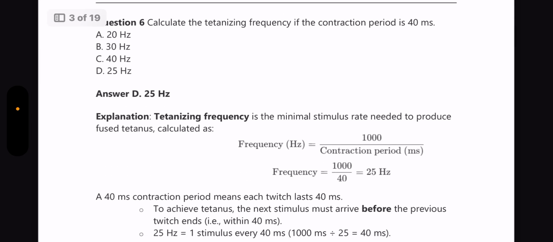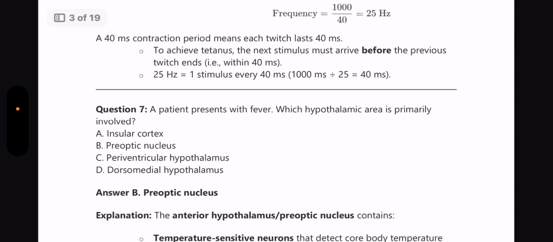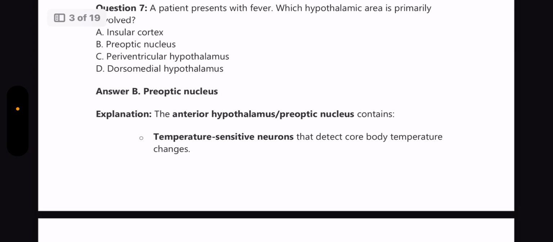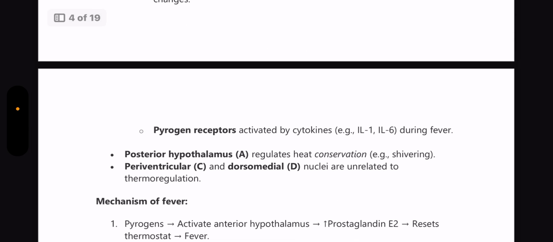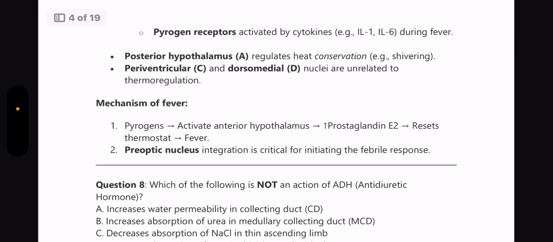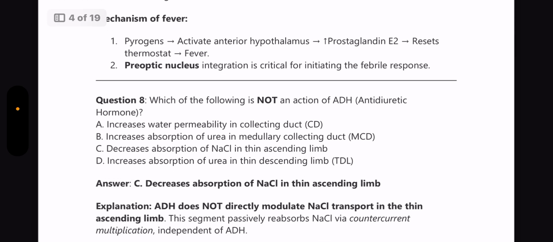Next question, calculate the tetanizing frequency if contraction period is 40 milliseconds. You need to know the formula: frequency is equal to 1000 by contraction period, and if you use this formula, you will get the tetanizing frequency to be 25 Hz. Next question, patient presents with fever. Which hypothalamic area is involved? Answer is preoptic nucleus. Hypothalamic areas and their functions are very important. Please learn about them. A brief explanation is provided here.